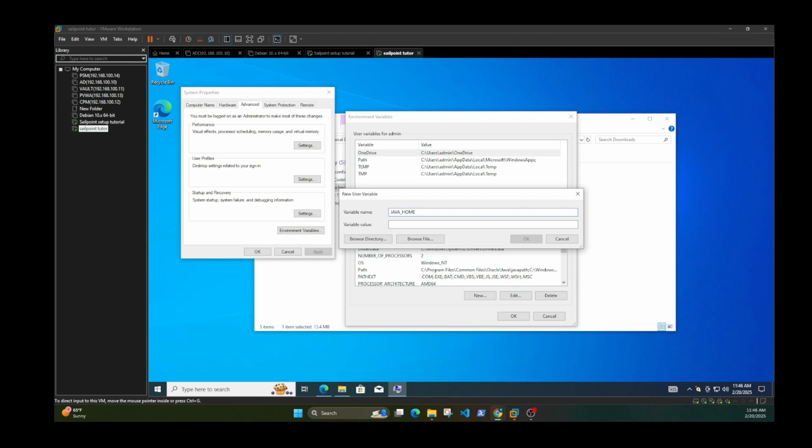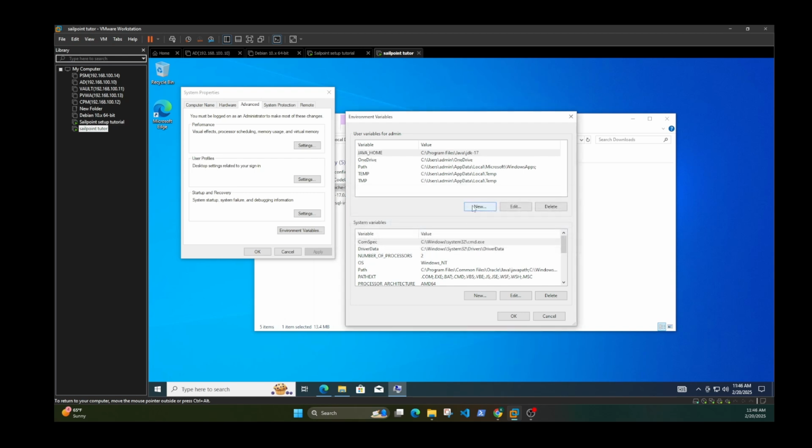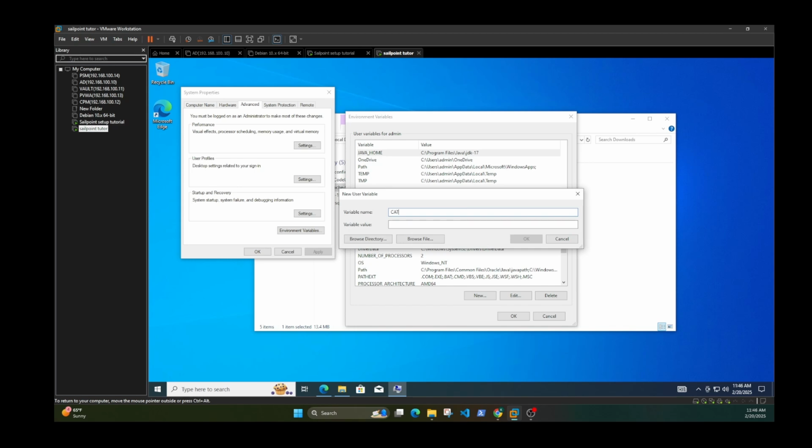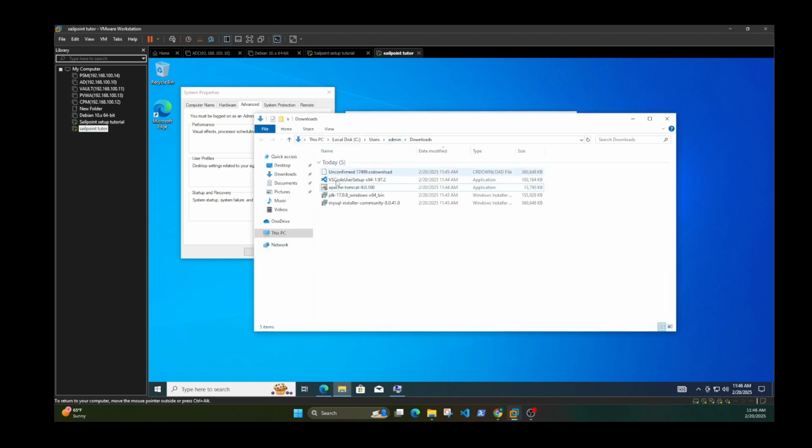After you download Java, you wanna put the path for it in there, which is this. And then click OK. And then also you're gonna add one called CATALINA_HOME. And this is the path to Tomcat.